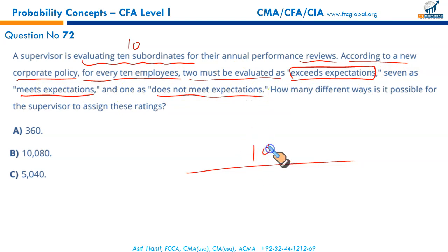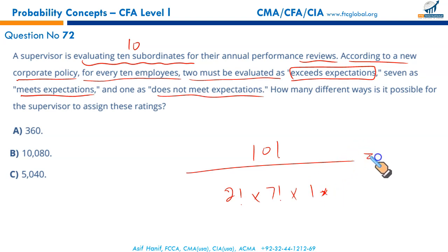Out of these 10 people, since we are not taking groups and just need to label these individuals, it's 10 factorial. 2 must be exceed expectation, this is 2 factorial. 7 as meet expectations, that is 7 factorial. And 1 doesn't meet, that is 1 factorial, simply 1.